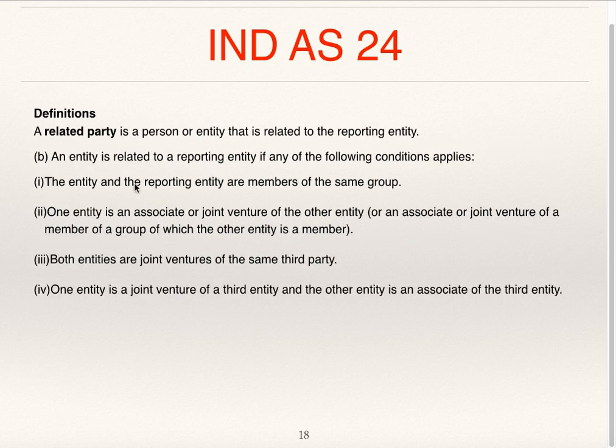An entity is related to the reporting entity if any of the following conditions apply. The entity and the reporting entity are members of the same group. One entity is an associate or joint venture of the other entity, or an associate or joint venture of a member of a group of which the other entity is a member. Both entities are joint ventures of the same third party. One entity is a joint venture of a third entity and the other entity is an associate of the third entity.